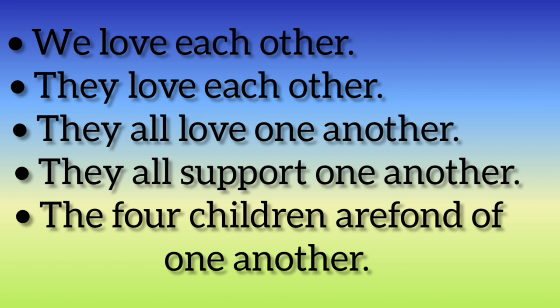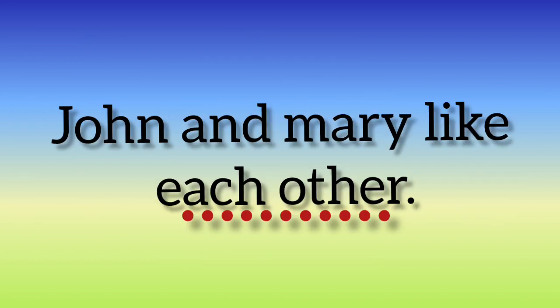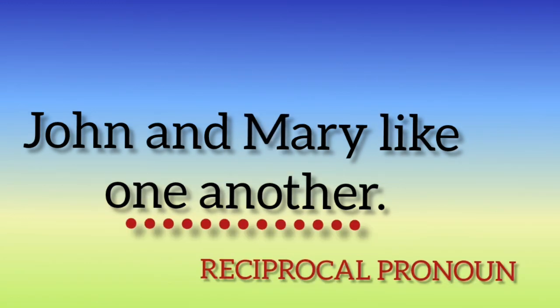See this example, the four children are fond of one another. So here it is more than two, the four children. So the reciprocal pronoun one another is used. The four children are fond of one another. And we have already seen the example like John and Mary like each other. So here only two people, and so the reciprocal pronoun each other is used. And you can also use one another with this. Example like John and Mary like one another.